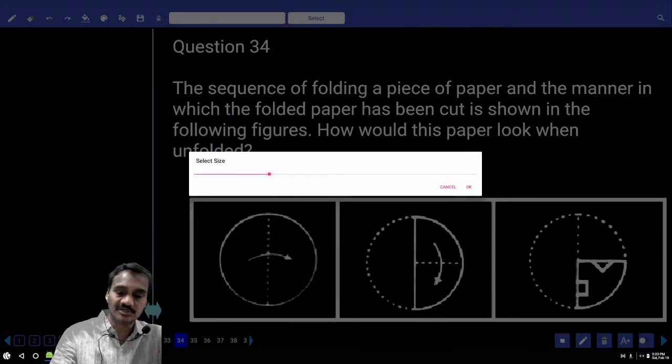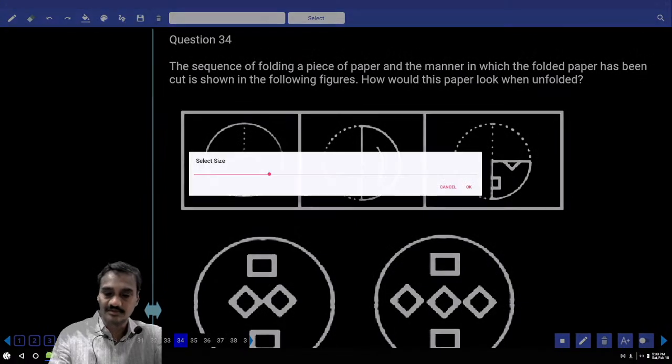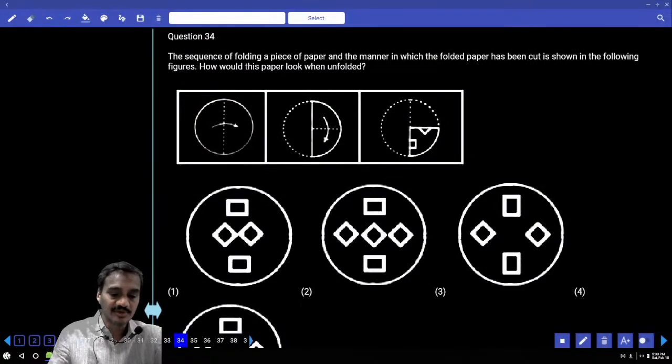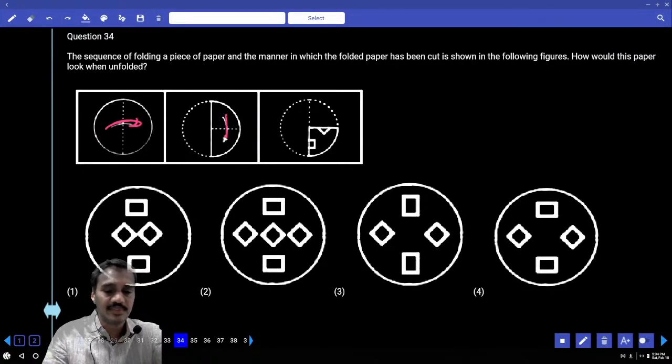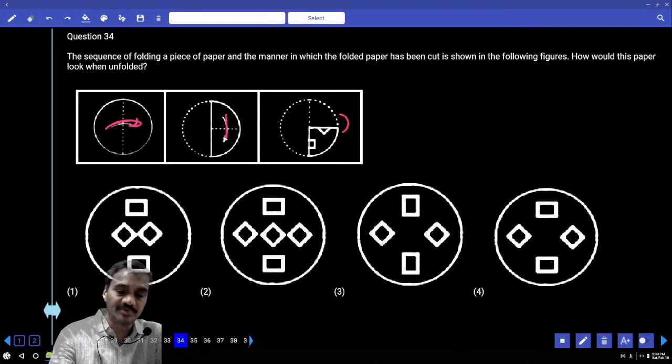Now it is based on paper folding and paper cutting. Paper folding and paper cutting. Then tell me what is your answer in this case. Now first from here to here, paper folded vertically, then horizontally, then vertically. Then from here to here, when it is open, that will be opened in the opposite. But in the opposite, this triangle must be like this. And again to this one, when opened out, this will be like this.